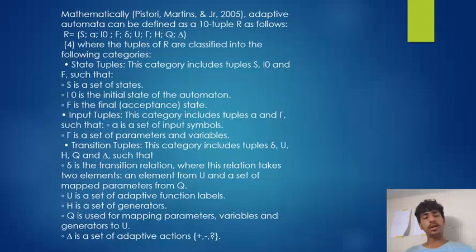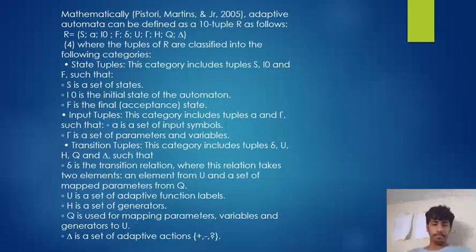Mathematically, adaptive automata can be defined as a 10-tuple R as follows: R equal to S, alpha, I naught, F, sigma, U, H, Q, delta, where the tuples of R are classified into the following categories. State tuples. This category includes tuples S, I naught, and F, such that S is a set of states, I naught is the initial state of the automata, and F is the final state. Input tuples. This category includes tuples alpha, such that it is a set of input symbols.